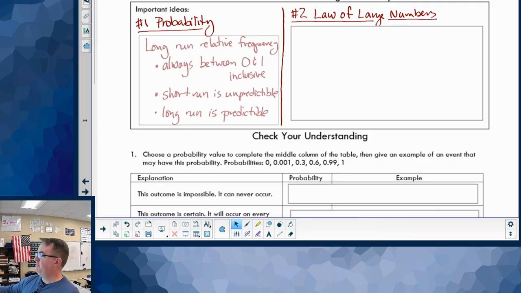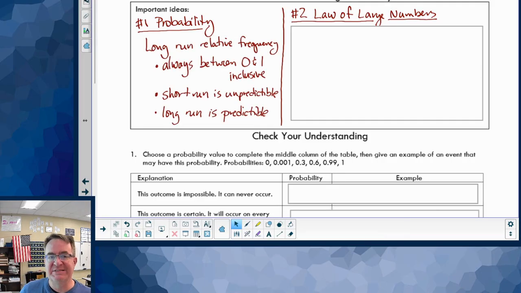So first big idea, probability. Probability is a long-term relative frequency. So if you do something a bunch, this is going to be the number that you approach. It's always going to be between 0 and 1. Why? Because you can't have a probability that happens more than 100% of the time.